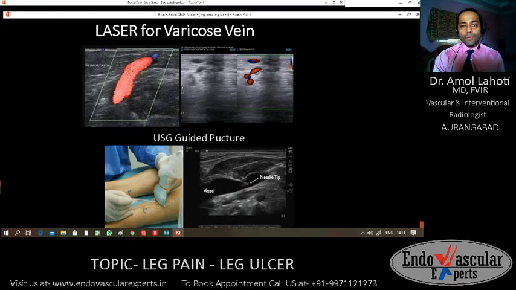In short, about the treatment of varicose vein, that is laser therapy. Laser therapy is also called laser surgery, but though the word surgery is there, there is no cut or suture, and no need for general anesthesia. Under sonography guidance, a small needle, like the one we use for an IV line, is put in your swollen or tortuous leg vein, and through that needle the laser fiber is advanced and the diseased varicose vein is treated.